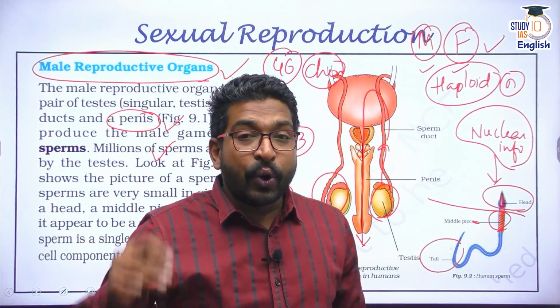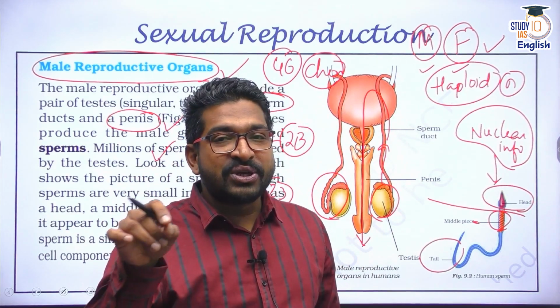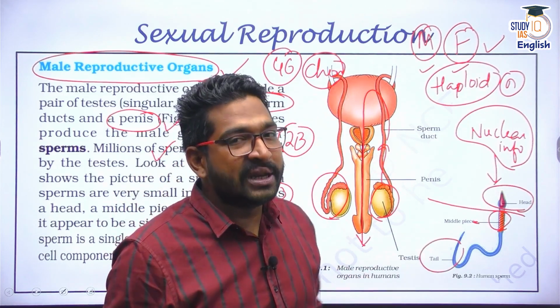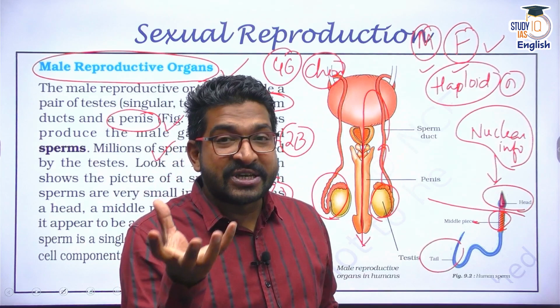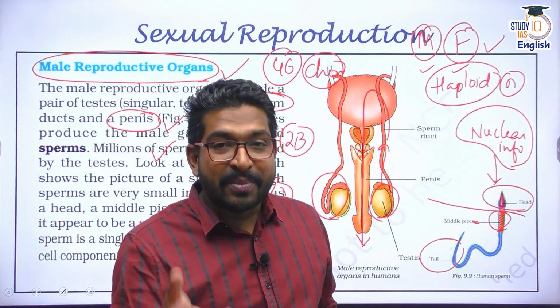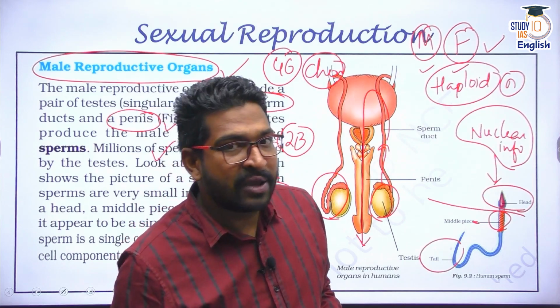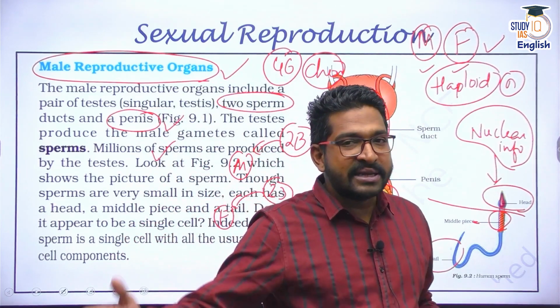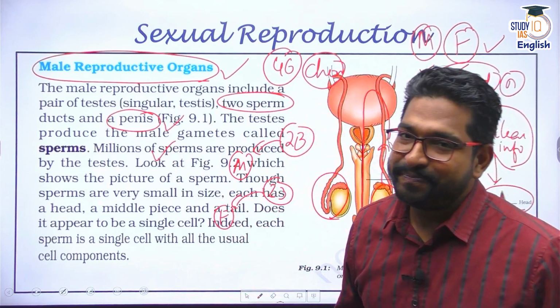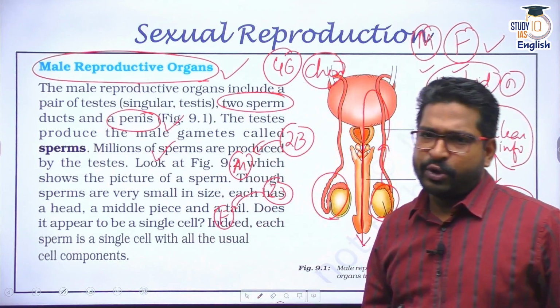That is why only nuclear information is transferred into the ovum, not the mitochondrial information. That means the fertilized ovum does not contain mitochondria from the father's side. And that's why mitochondrial DNA diseases are inherited from the mother's side. So this is about the male reproductive organs.